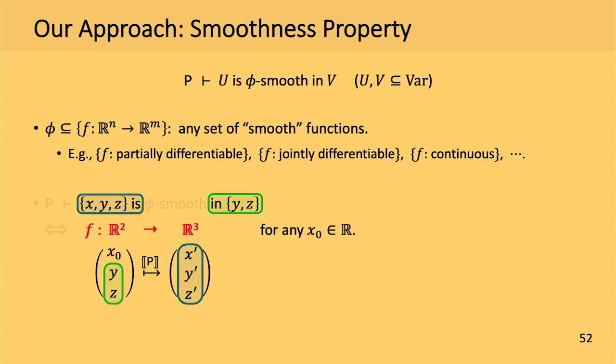Then we get some function f from R2 to R3. And if that function is contained in the set phi, then we say that in this program P, xyz is phi smooth in yz. Okay, so these are the kinds of properties we want to find.